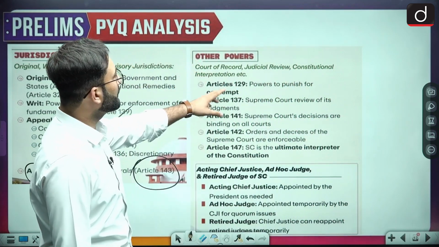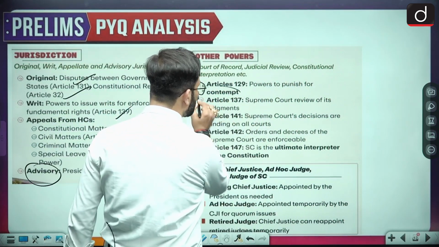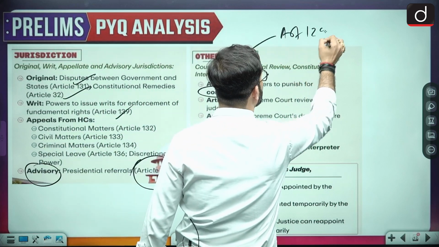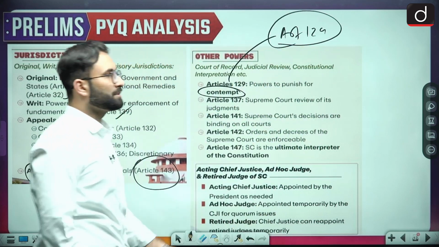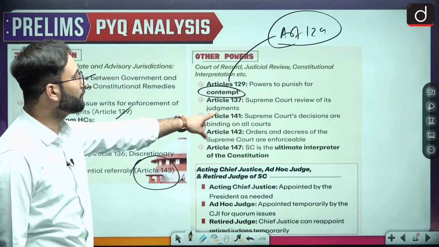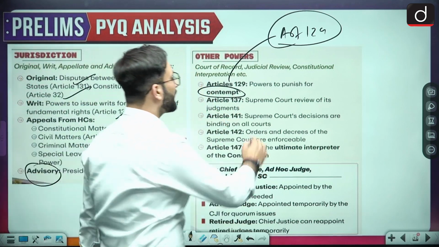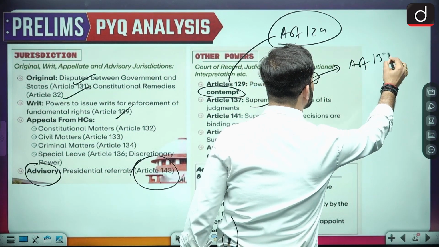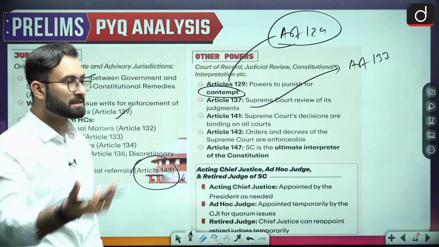Coming to the other powers, here you can see the power to punish for contempt. Now this article is important, and it has been asked in the UPSC earlier. So that is why Article 129 becomes important for you. Then coming to Article 137, that is talking about the Supreme Court reviewing its own judgment. This particular thing has been mentioned in the PYQ. So Article 137 becomes important for your next examination.